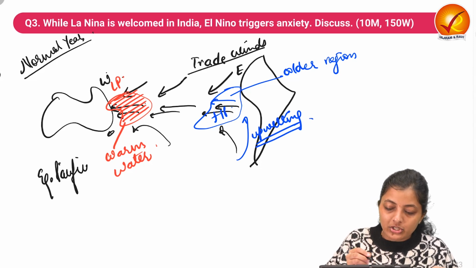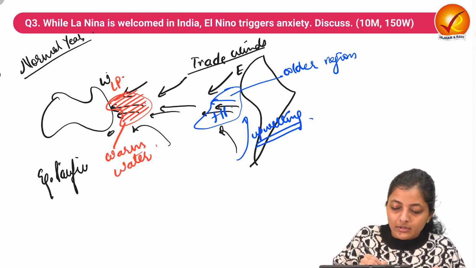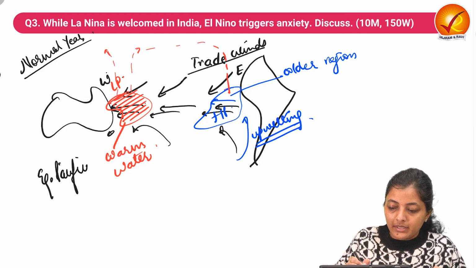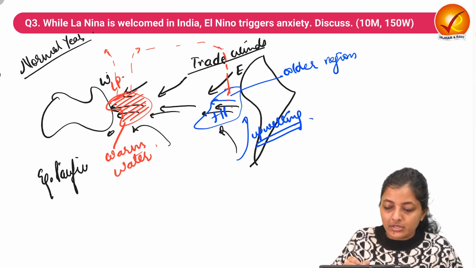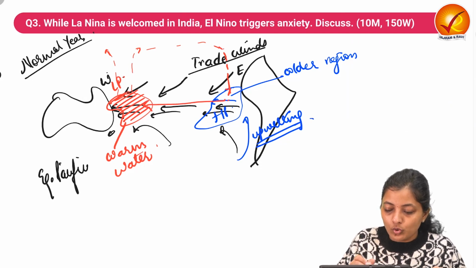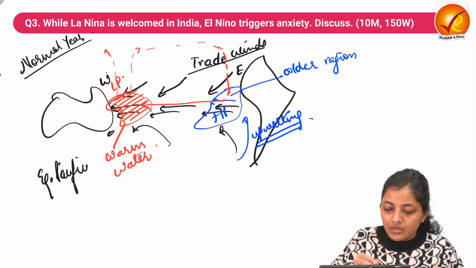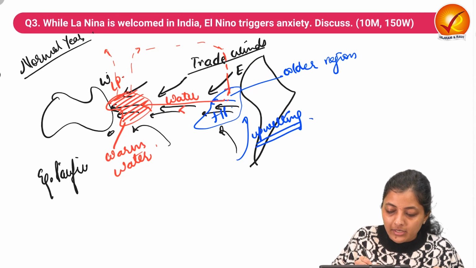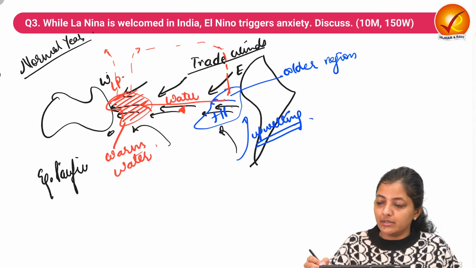So this is high pressure, this is low pressure, and the air is rising and making one cell which is submerging with high pressure, and this loop gets completed. It means water is moving in this particular direction. This is a normal year.